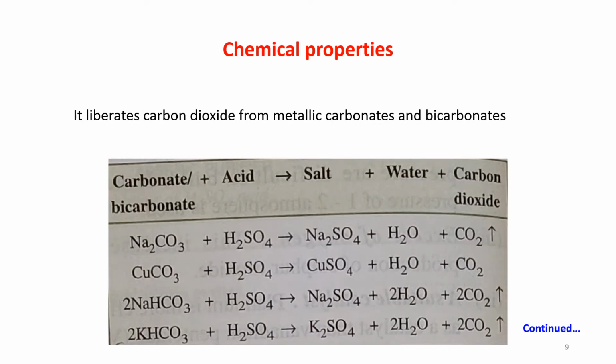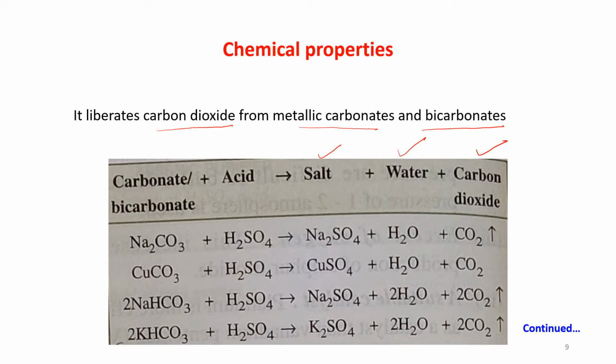Next, it liberates carbon dioxide from metallic carbonates and bicarbonates. Na2CO3 plus H2SO4: one salt will be produced, water will be given out, and carbon dioxide gas will evolve. Na2CO3 plus H2SO4 gives Na2SO4 plus H2O plus CO2.